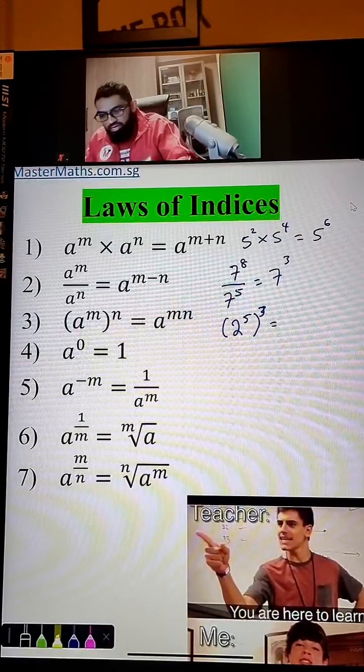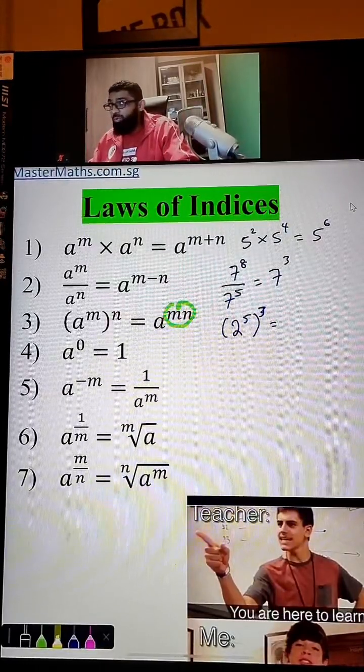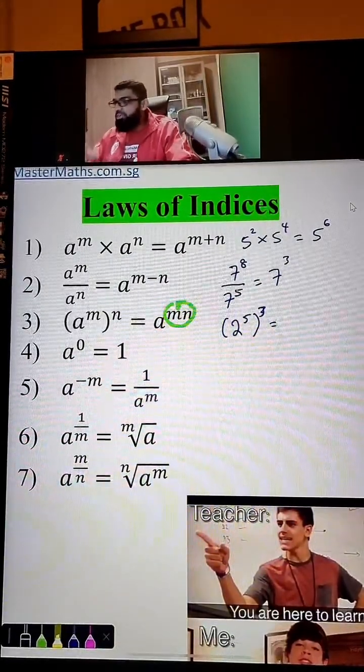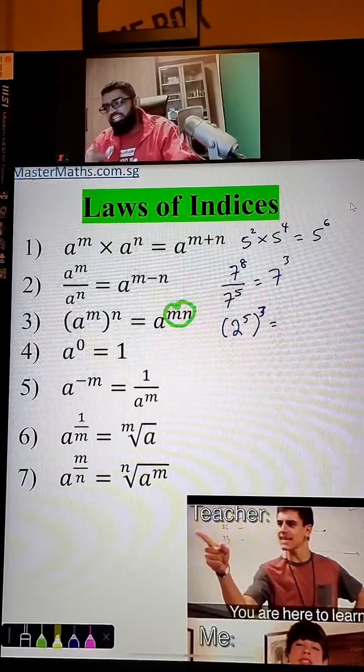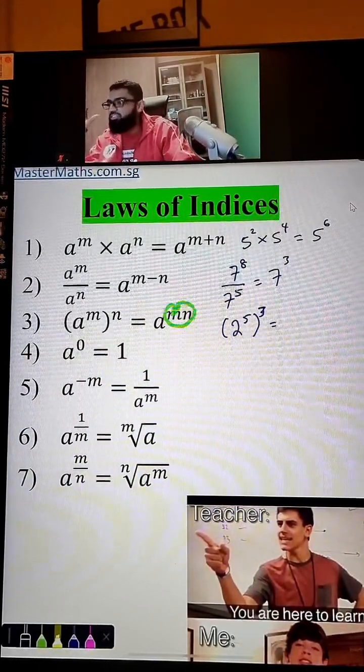How to remove the bracket? What is MN? You guys learn as early as Sec 1, right? No, this simultaneous is coming up. Okay, simultaneous coming up. Stay tuned, guys. If you have friends who want to learn simultaneous, share this video with them.